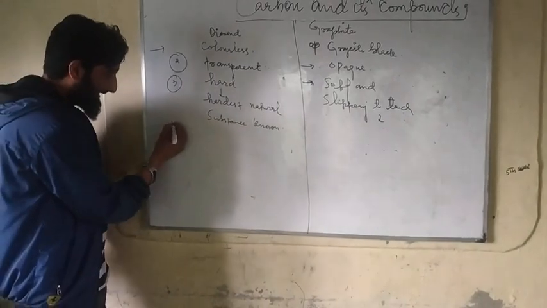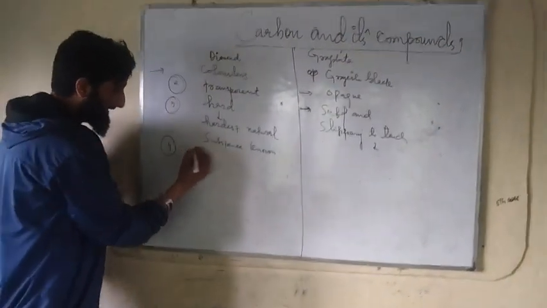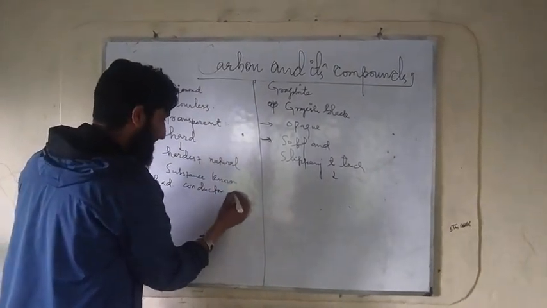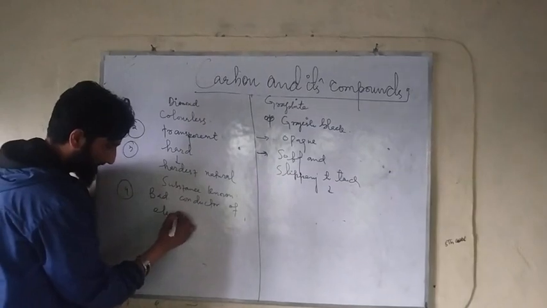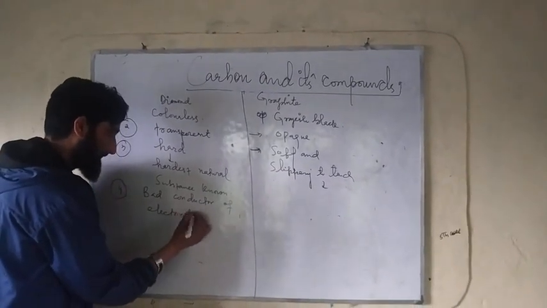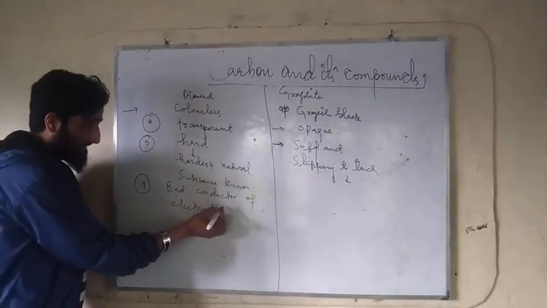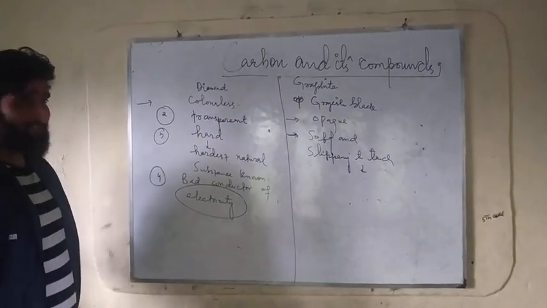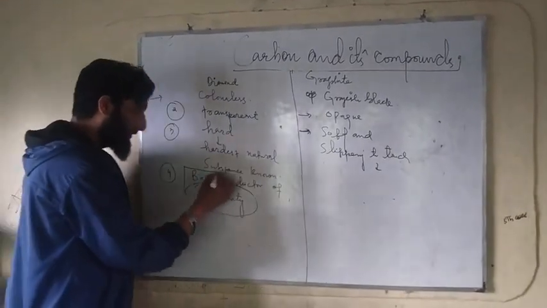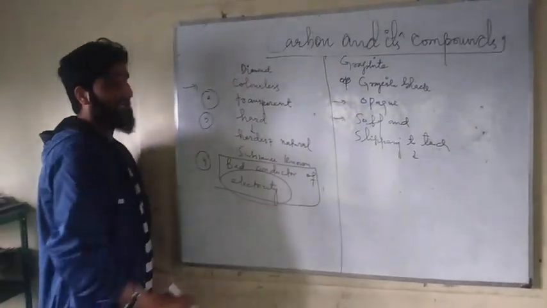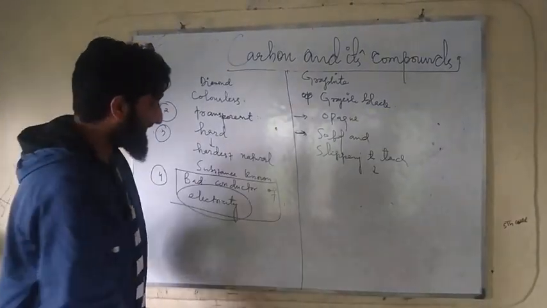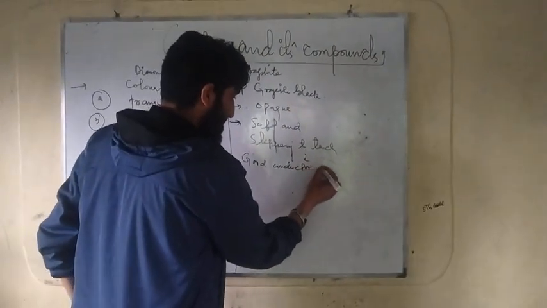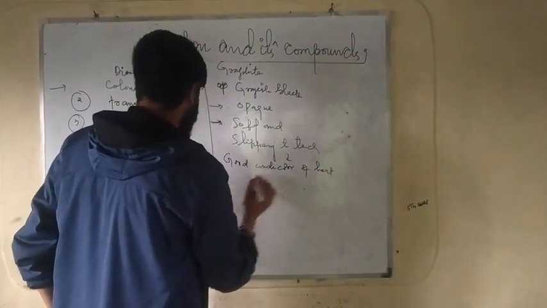The fourth property: diamond is a bad conductor of electricity. That means it does not conduct electricity, because it is the hardest natural substance known. I will explain this point in the structure of diamond. As far as graphite is concerned, it's a good conductor of heat and electricity.